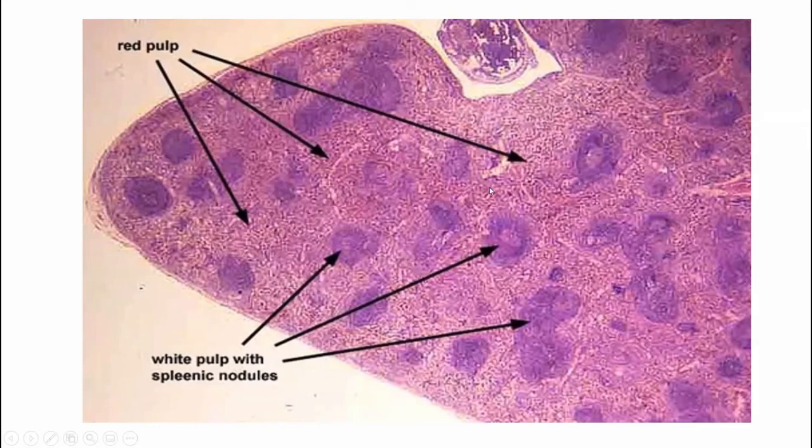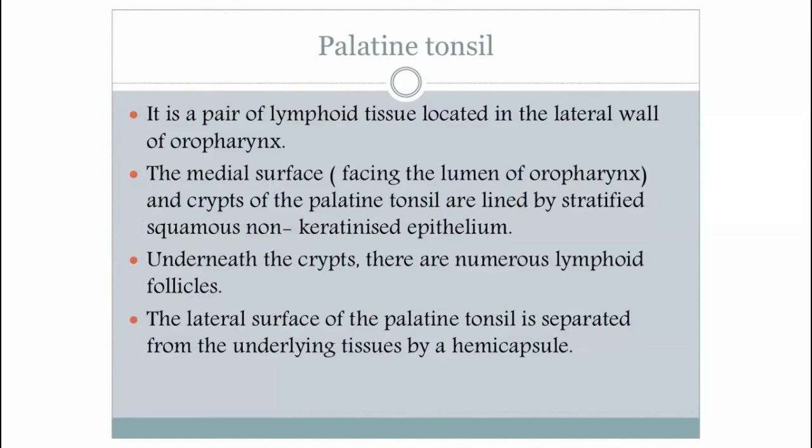It consists of sinusoids which are anastomosing with each other as cords of Billroth. The last lymphoid organ is the tonsil. Tonsil is located in the oropharynx, where it is called the palatine tonsil. Where it is located in the nasopharynx, it is called the pharyngeal tonsil.